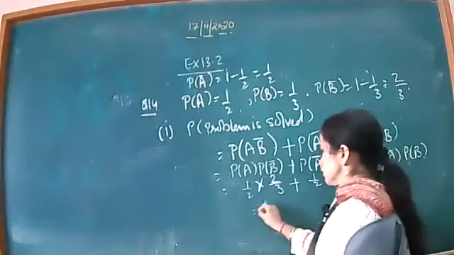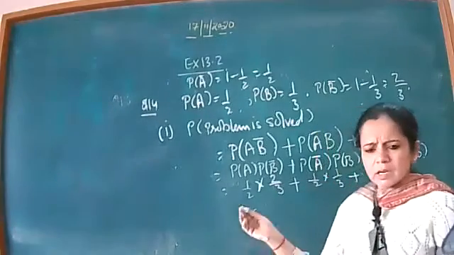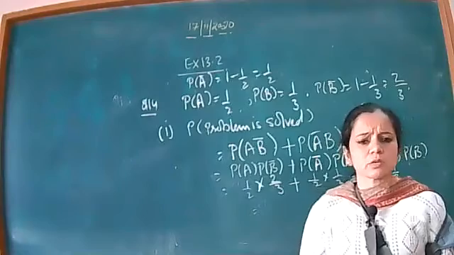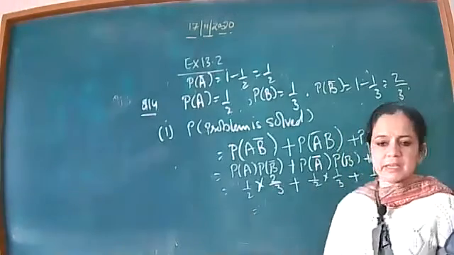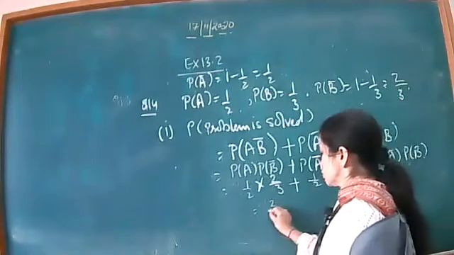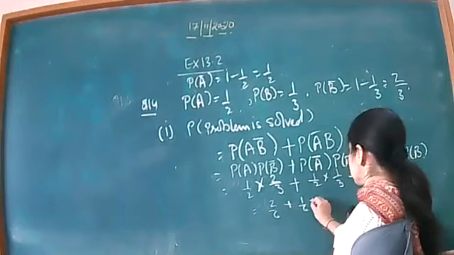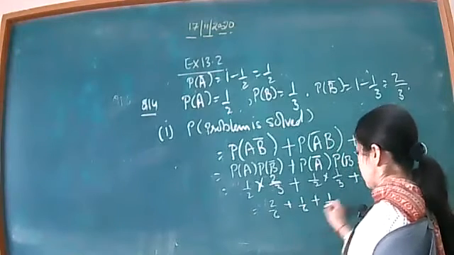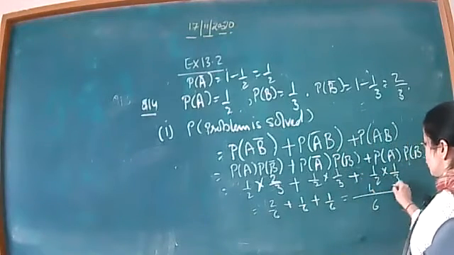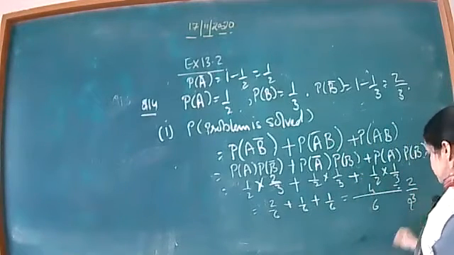No need to do cutting because ultimately we have to take the LCM, so it is easy for us. So this is 2 by 6, 1 by 6, then 1 by 6. Now taking 6 as LCM, 4, the answer is 2 by 3.